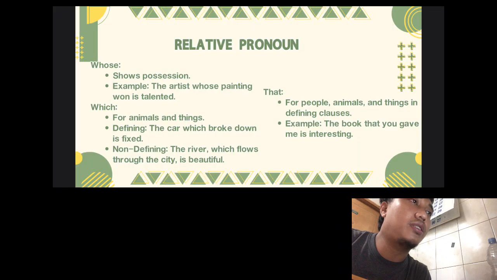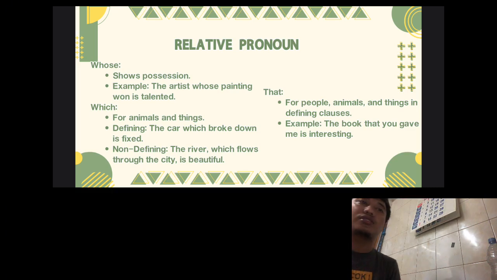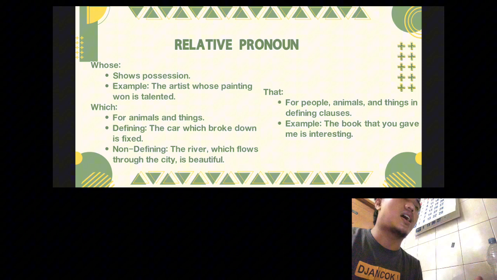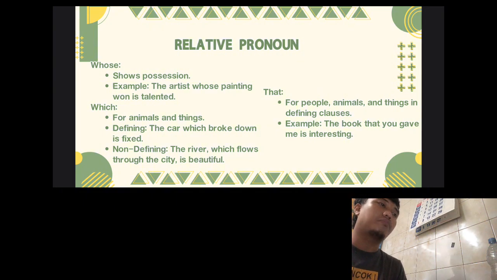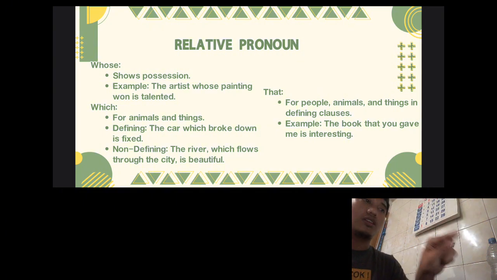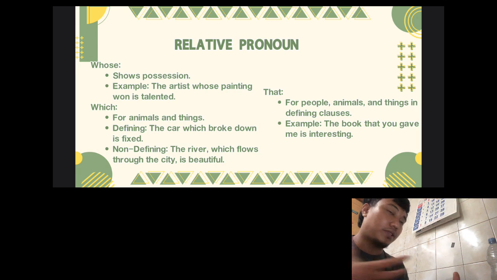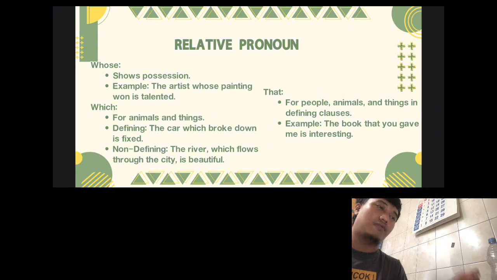Okay, for the relative pronoun whose, it shows possession. "The artist whose painting won is talented." The artist is the object, but the painting is talented. The painting is the possession of the artist. We also use which for animals and things, and we can split it into defining and non-defining.